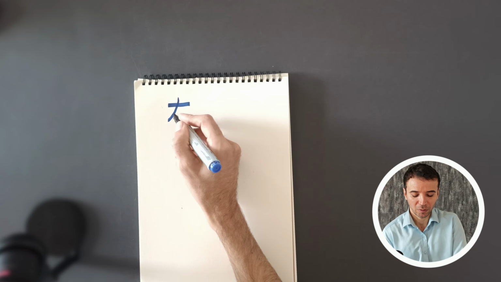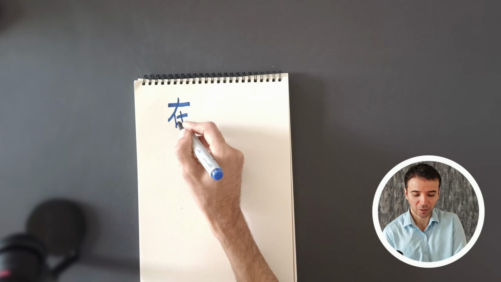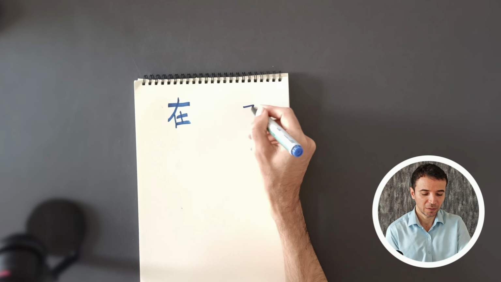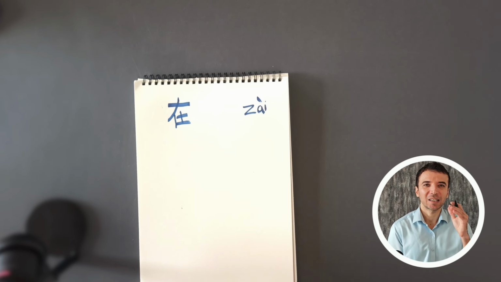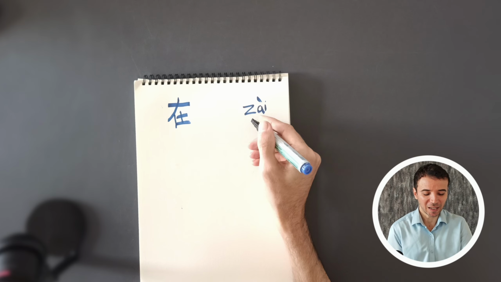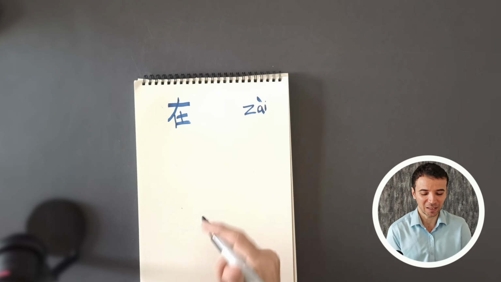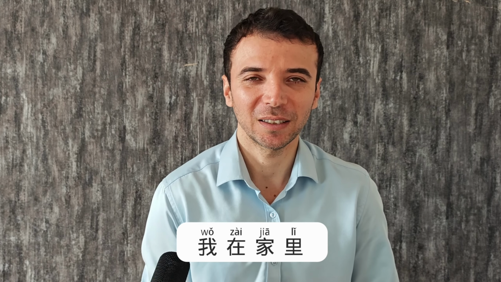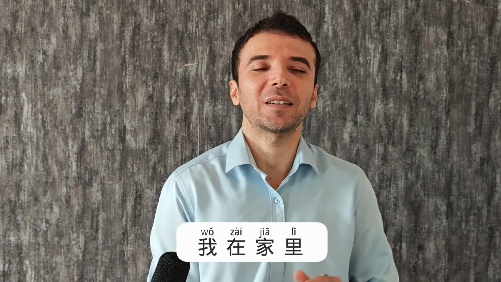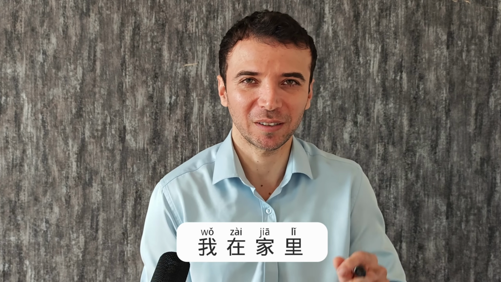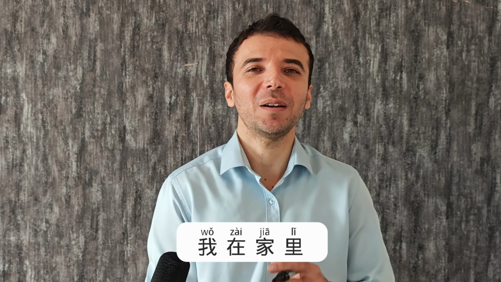Very well, let's write it here. This one is 在, 在, okay? This is like 字, 在. 在 means at. For example, in Chinese, to say I am at home, we say 我在家里. I am 在 at inside the house. Memorize this sentence. 我在家里. I am inside the house.